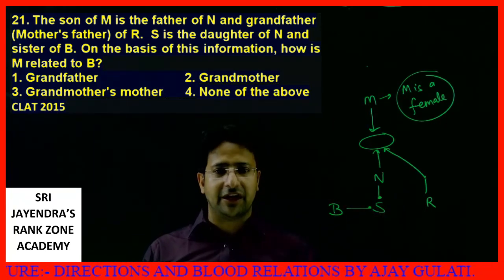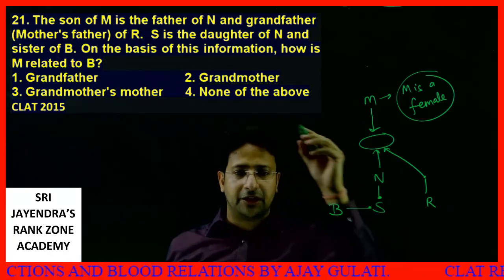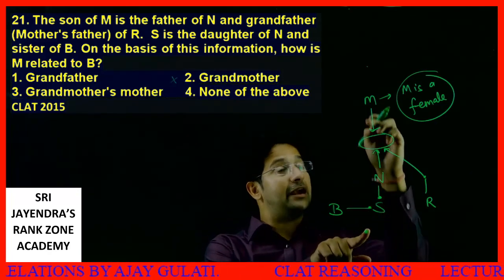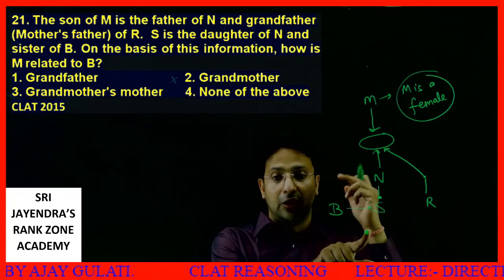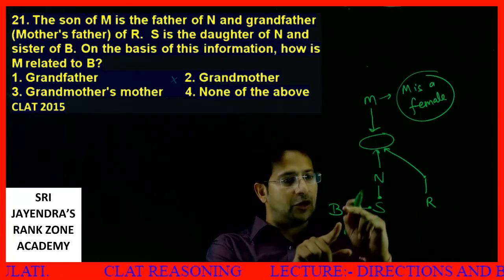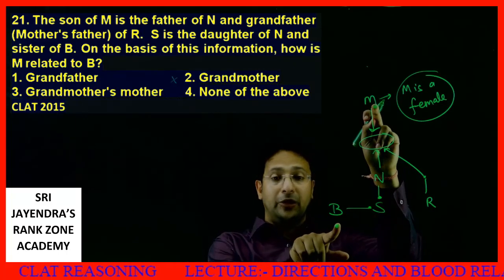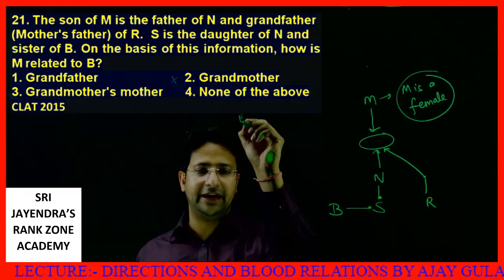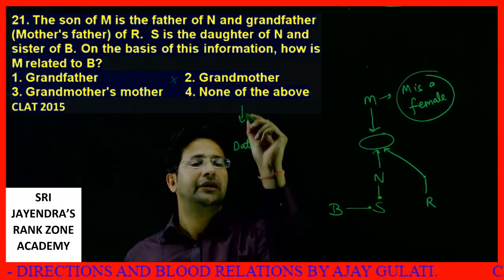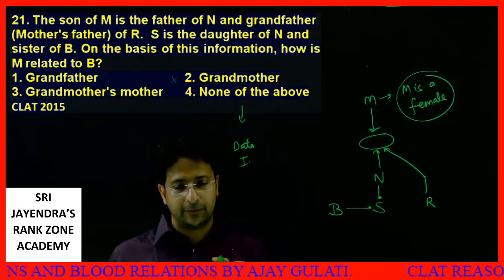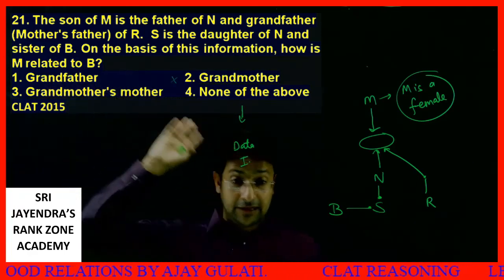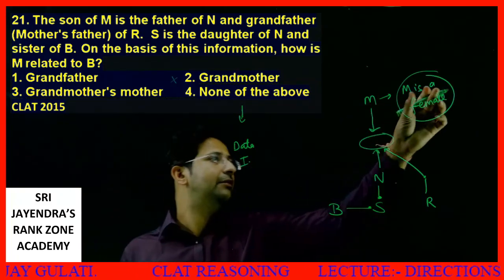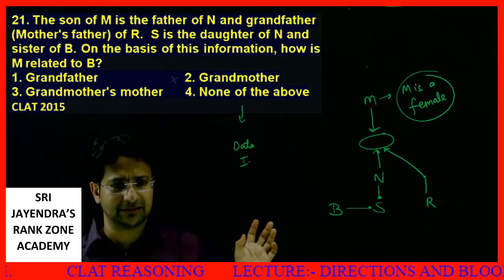Now if it is not given that M is a female, then option number 2, grandmother, is not possible. Grandmother is 2 levels up, but this is one more than grandmother. Grandfather is also not possible because B's grandfather is this person. We don't know about M. None of the above cannot be said because, see students, that option should have been data insufficient, then it would have been correct. In this question they should have mentioned that M is a female. It happens that people make mistakes while framing questions. I hope that much is clear.